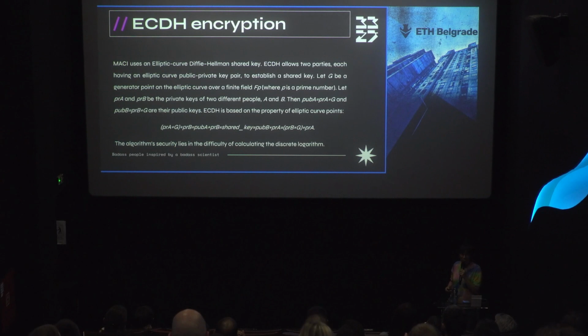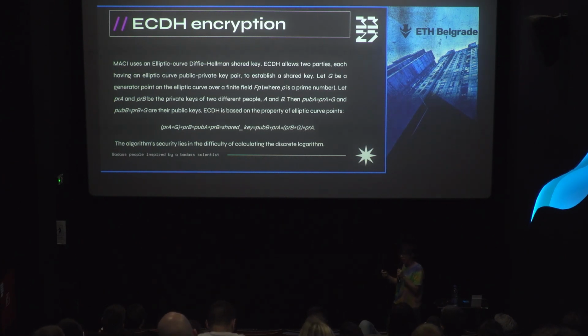Let's study encryption. In MACI, we are using elliptic curve Diffie-Hellman encryption in order to obtain the shared key. We will use the generator point on the elliptic curve. This is G, and we will use the private key of a user and the private key of the coordinator. To get public keys, we need to multiply this private key with the generator point on the elliptic curve. When we multiply this, we will get a point on the elliptic curve, and that point will be the public key.